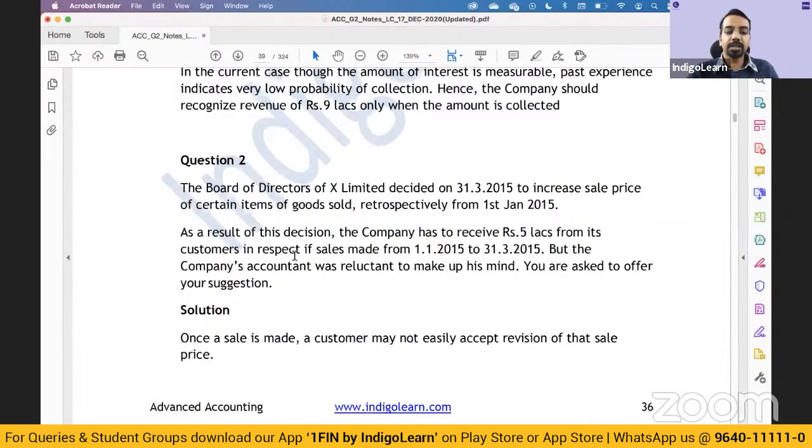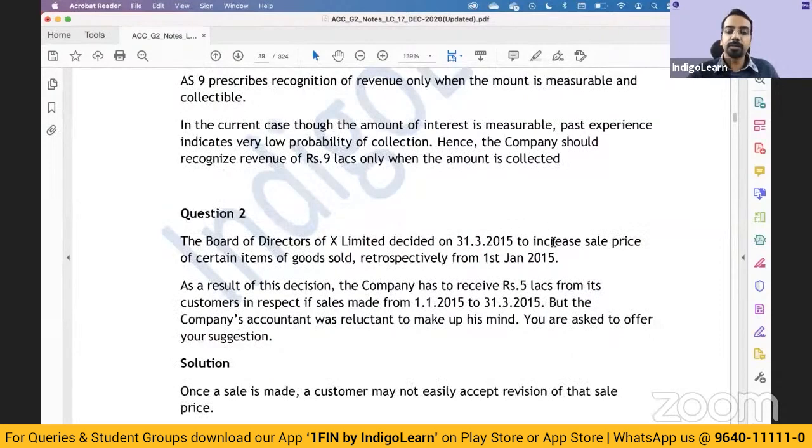The board of directors of X Limited decided on 31st of March to increase the sale price of certain goods retrospectively from 1st of Jan. As a result of this decision, the company has to receive 5 lakh from its customer, but the company's accountant is reluctant to make up his mind. Now you are going and increasing the price on a retrospective basis. Do you think customers will pay to you the increased amount?